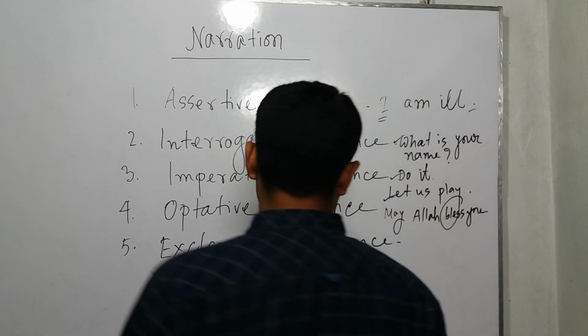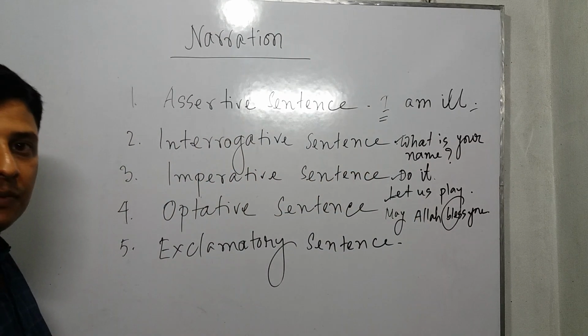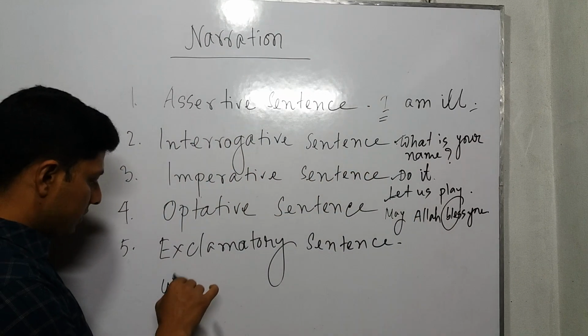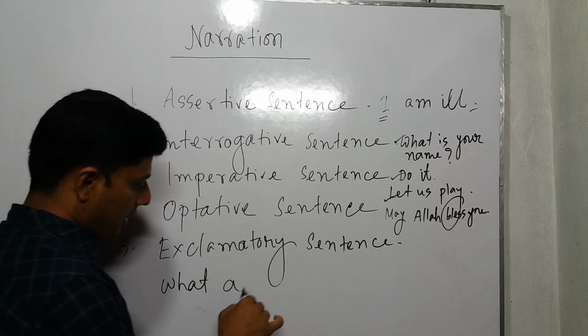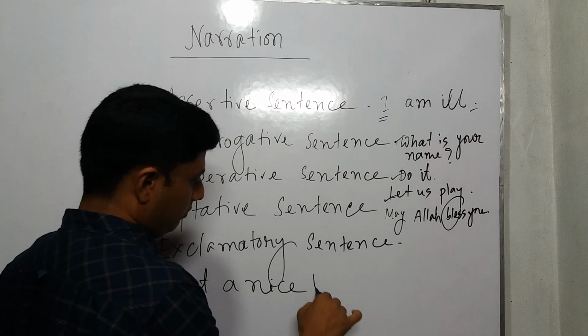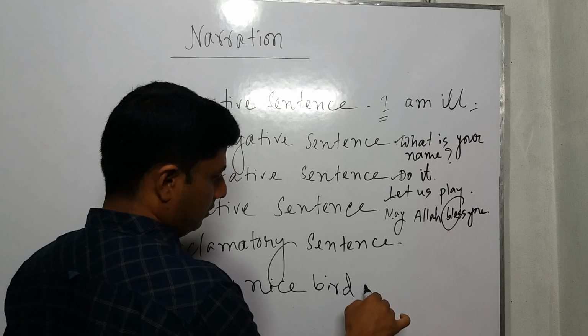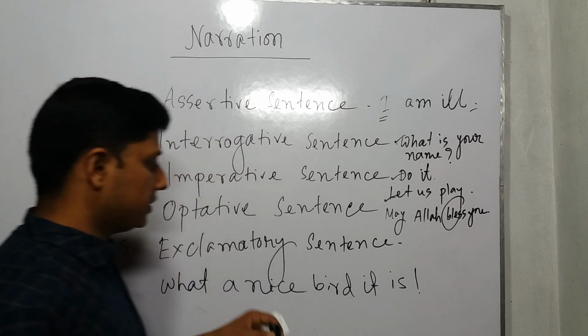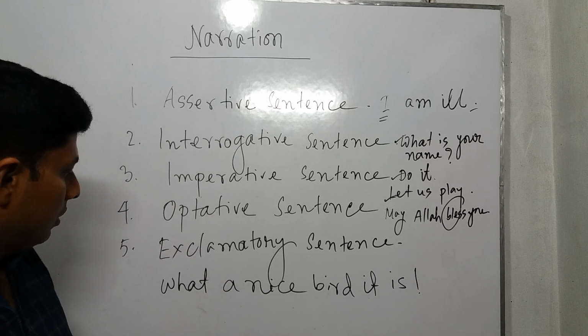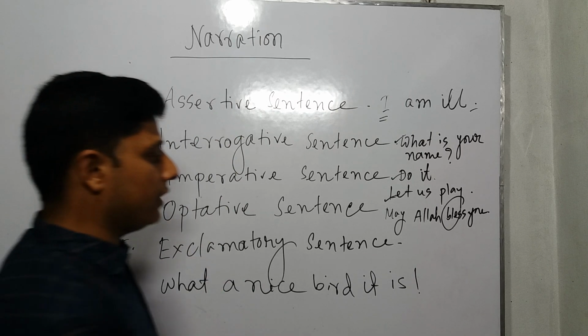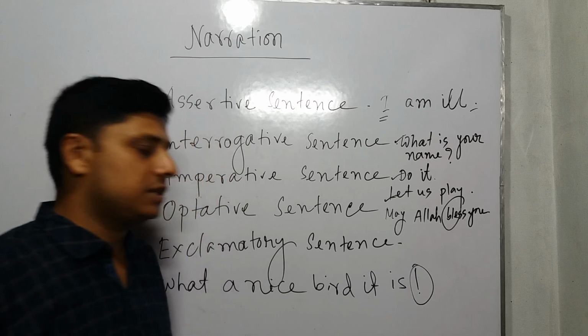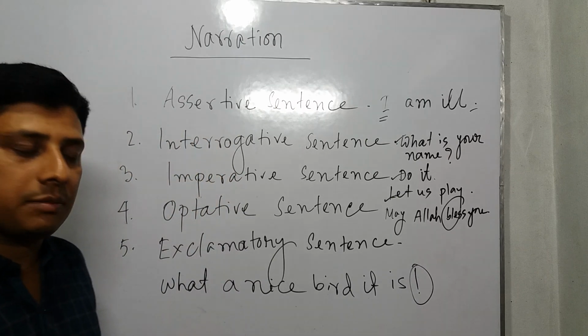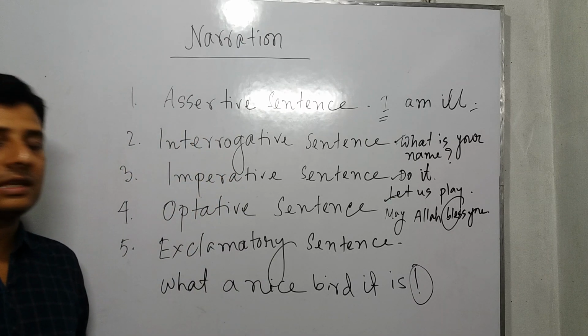Exclamatory, if I give another example: What a nice bird it is. This is the magic form of exclamatory sentence: when you find this symbol of exclamation, in the meantime it is an exclamatory sentence.